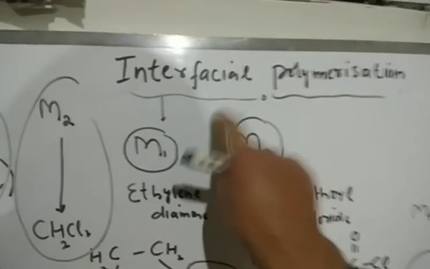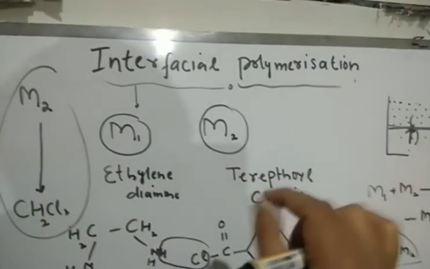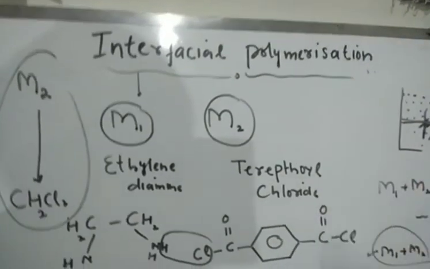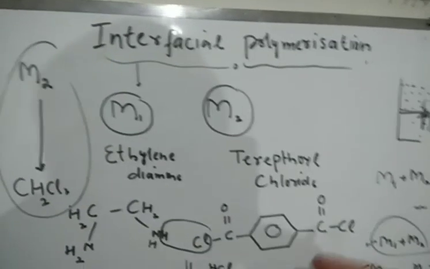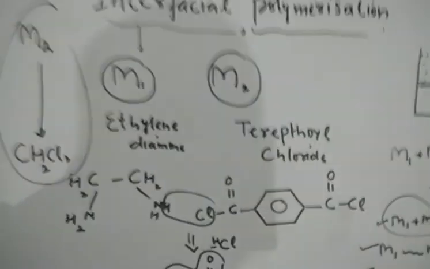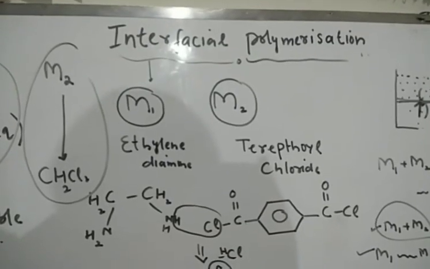So that's all about the interfacial polymerization. That is the polymerization where the monomers react at the interface between the two layers of the solvents. And it's usually used for those polymers that are produced through condensation polymerization reaction. So this is all about the interfacial polymerization.